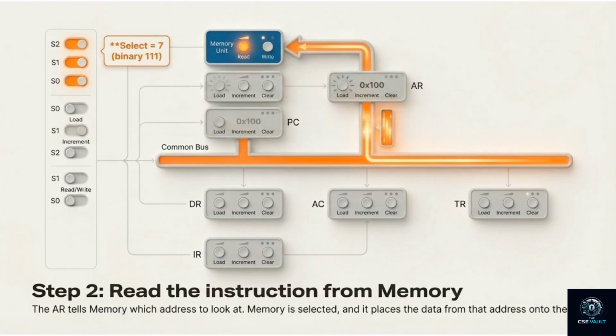Step 2. Read the instruction from memory. The AR tells memory which address to look at. Memory is selected using binary 111 on the select lines, and it places the data from address 0100 onto the bus. That data is the instruction load A. The instruction register captures it. Now we know what to do.